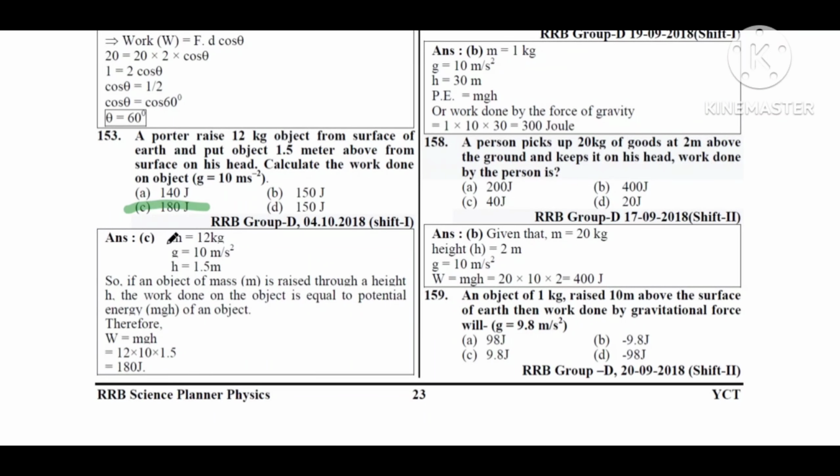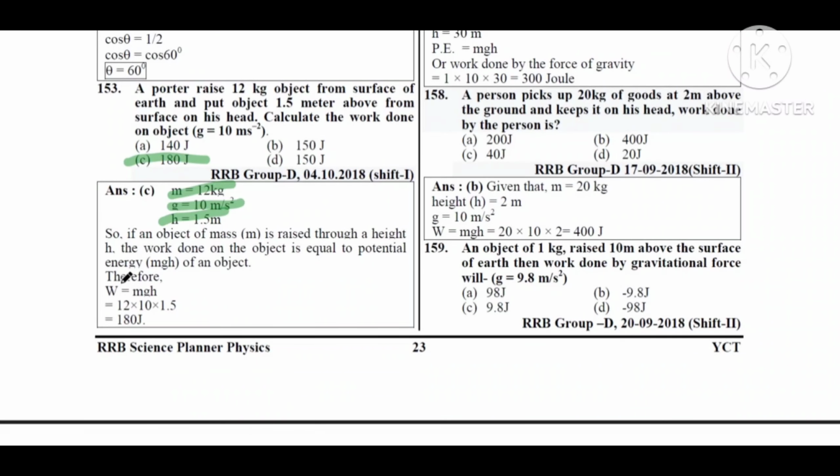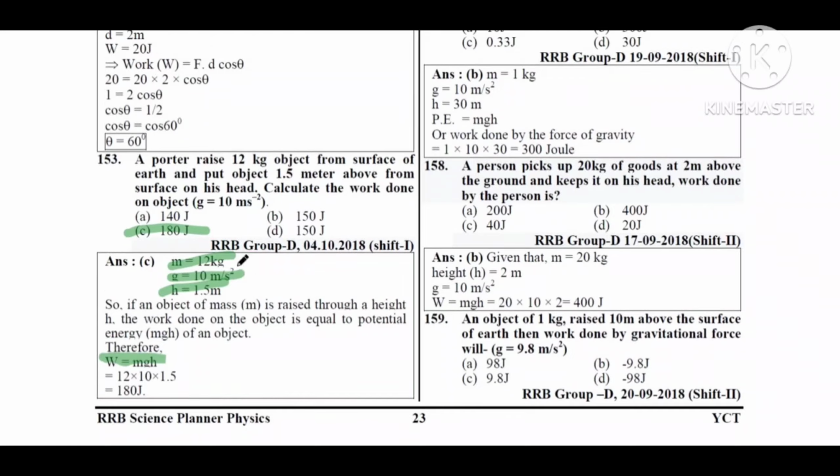ನೋಡಿ ಇದಕ್ಕೆ ಮಾಸ್ ಕೊಟ್ಟಿದ್ದಾರೆ 12 kg, and gravitational ಕೊಟ್ಟಿದ್ದಾರೆ 10 meter per second square, and height ಕೊಟ್ಟಿದ್ದಾರೆ 1.5 meter. Then ಸೊ work ಕಂಡುಹಿಡಿಯಕ್ಕೆ ಹೇಳಿದ್ದಾರೆ. Work done is equal to mgh formula. You can calculate 180 joule.